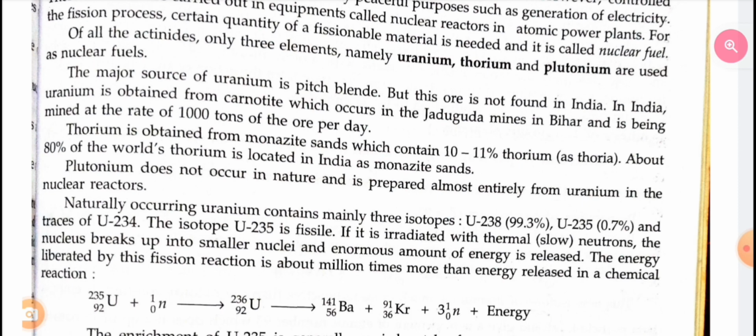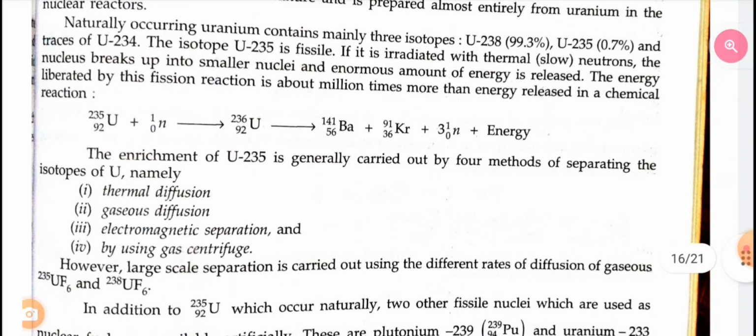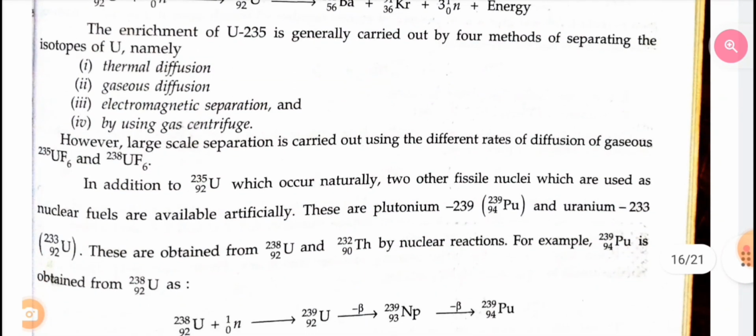The isotope uranium-235 is fissile. If it is irradiated with thermal neutrons, the nucleus breaks up into smaller nuclei and an enormous amount of energy is released. The energy liberated by this fission reaction is about a million times more than the energy released in a chemical reaction. The enrichment of uranium-235 is generally carried out by four methods of separating the isotopes of uranium, namely thermal diffusion, gaseous diffusion, electromagnetic separation, and by using gas centrifuge. However, large-scale separation is carried out using the different rates of diffusion of gaseous compounds.